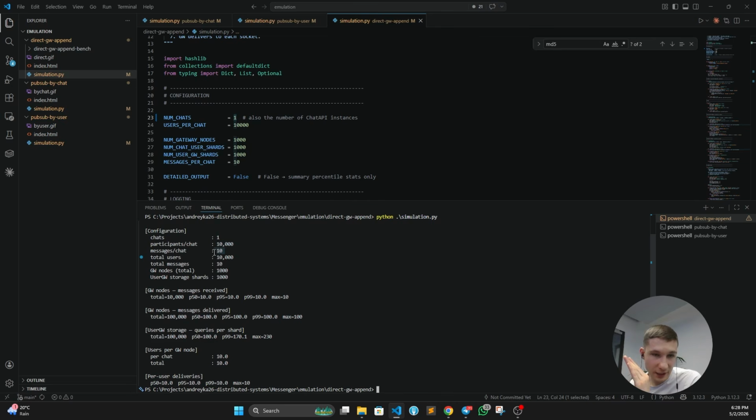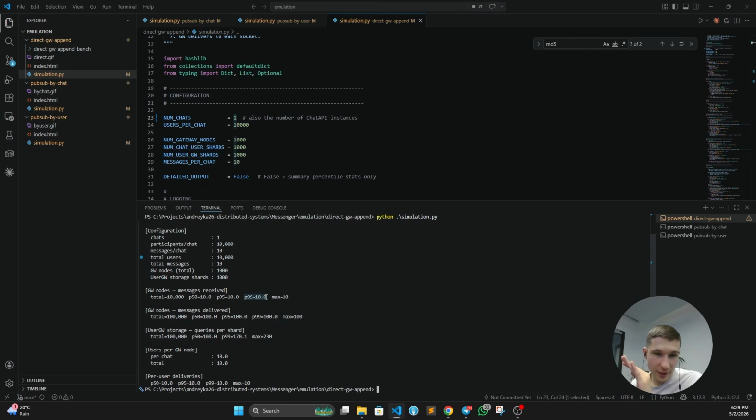We have sent 10 messages per this chat. And we can clearly see that gateway nodes, messages received, we have 10 messages per gateway node. In total, all the gateway nodes process 10K messages. Why? Because 1K nodes, every single node processed 10 messages, 10K. Then for every such message, gateway node sends it to 10 users overall, and that's why we have these numbers.